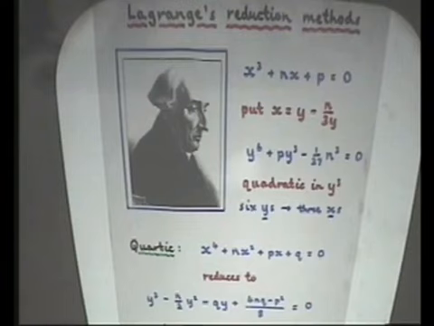So the obvious thing to do is to take an equation of degree 5 and do a similar thing and reduce it to an equation of degree 4. You know how to solve equations of degree 4, in theory, and then you can solve it. But unfortunately, it didn't work. Lagrange couldn't make it work, and the reason he couldn't make it work is because it's impossible. But he didn't know that yet. So he took a different approach.